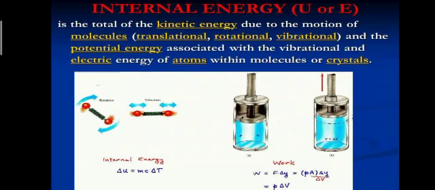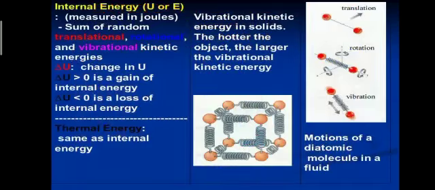Internal energy is also a state function. It is a property of the state of the system. This implies that the change in internal energy between two states of the system is independent of the path followed. Mathematically, we denote internal energy with E, so the change in internal energy from initial to final state is E2 minus E1.